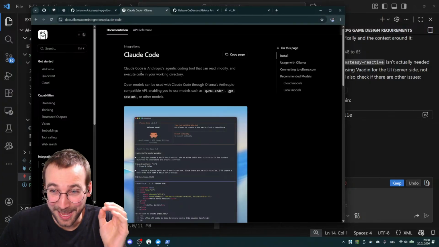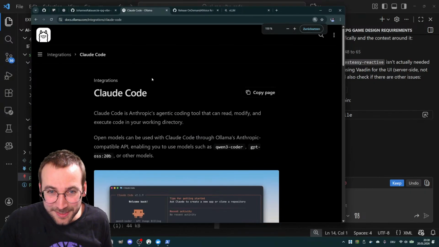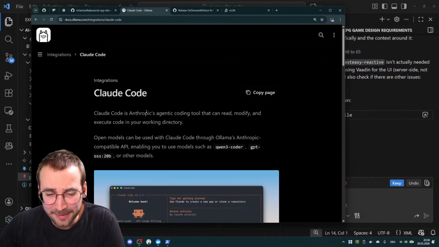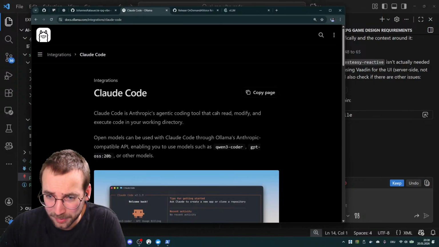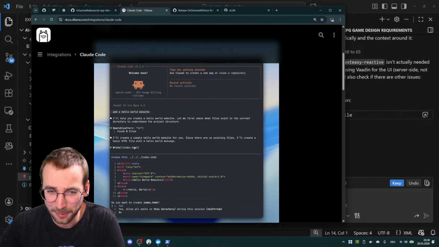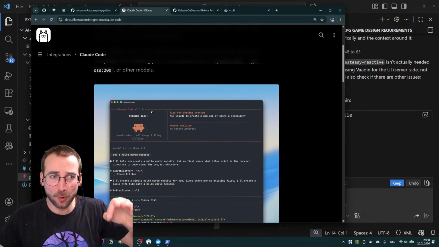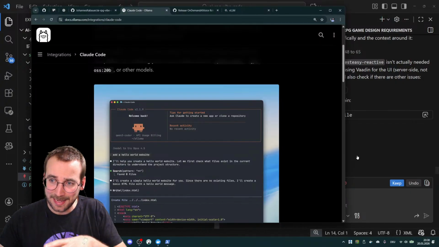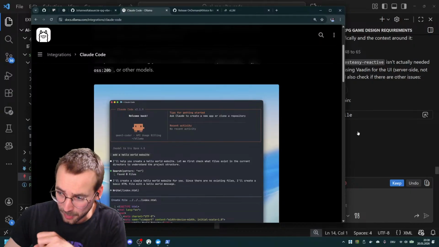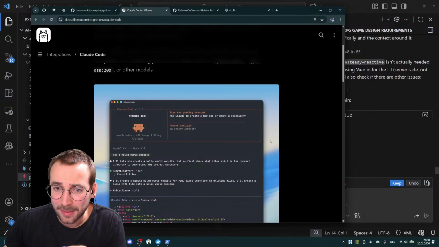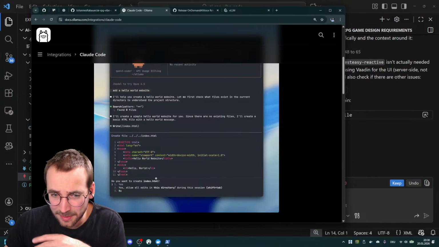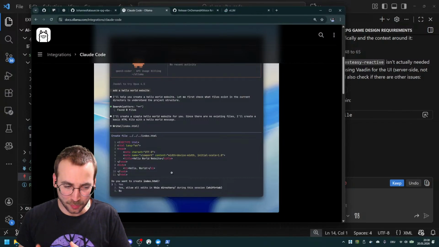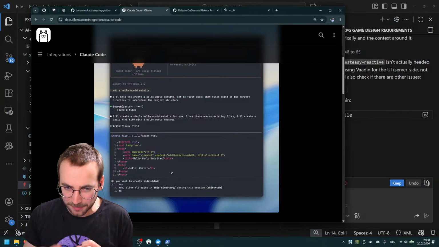But the news I originally wanted to share is that Ollama also allows running Claude Code now, which is really, really cool. So the Claude Code program, as far as I understood it, is a lot like this plugin for Visual Studio Code, where you have a lot of commands to create agents and to initialize some repositories or directories.